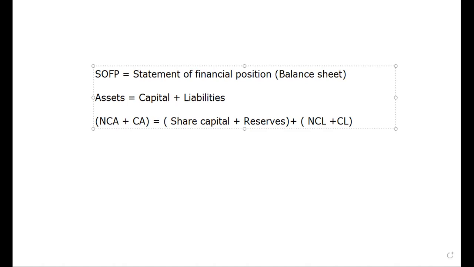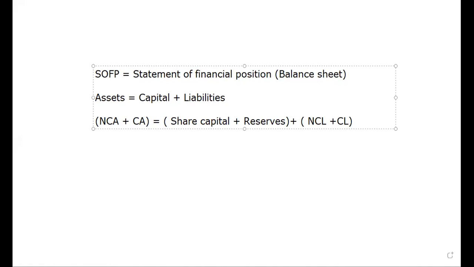I'll show you a real SOFP of an organization. This is Nestle Lanka PLC's Statement of Financial Position. The financial year ends on 31st December. They have given the recent one, 2020, and in the other column they have given 2019 for comparison purposes. So you can see here the statement starts with the assets.